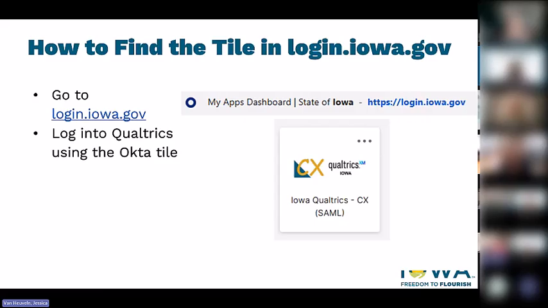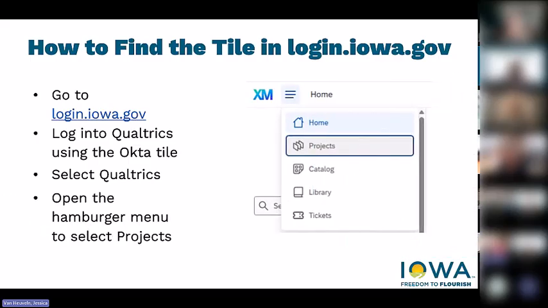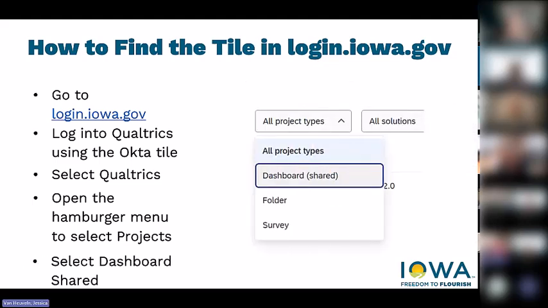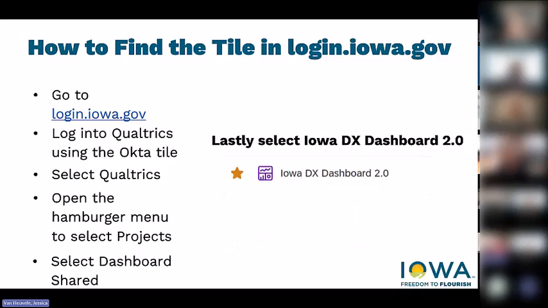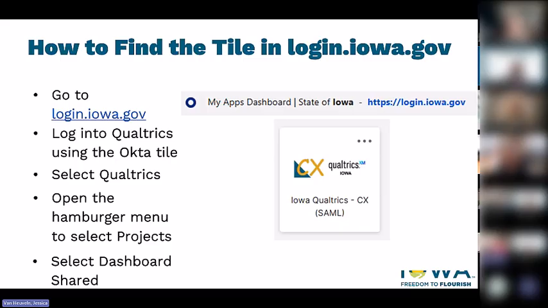So how do you find it? You're always going to find that CX tile within Qualtrics or in your login.iowa.gov. Once you get there, you're going to click on Qualtrics. Some of you haven't been in Qualtrics maybe for a while, so let's walk through those instructions. You're going to find the hamburger menu at the top left-hand corner, select projects, and then select dashboards shared. And then you will locate the Iowa DX dashboard 2.0. So again, all of you should have access to this, but this is just a quick how-to. Jade will walk through it too, but that is the instruction on how to find it. So anyway, that's that slide.